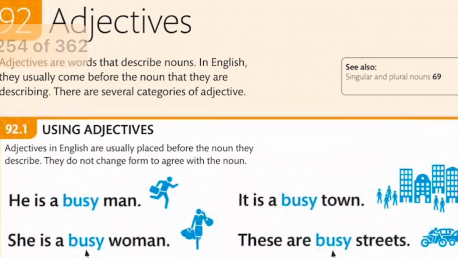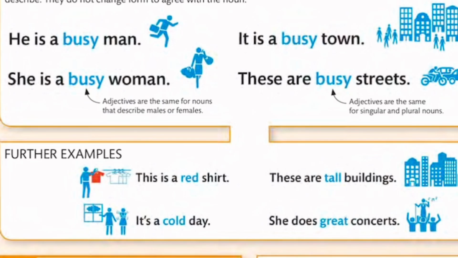Let's look at further examples. This is a red shirt. Red there is an adjective that is describing shirt. These are tall buildings. Tall is describing buildings. It is a cold day. Cold is describing day. What kind of day are we talking about? She does great concerts. What kind of concerts does she do? Great. I still want to explain more about what adjectives really do in a sentence.